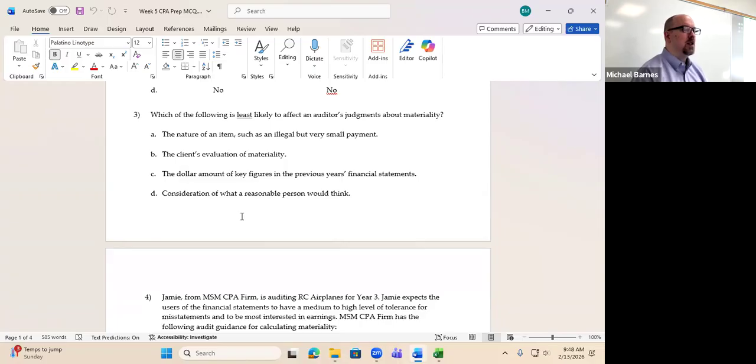The client's evaluation of materiality. How much evaluation of materiality does our client get to do? None. They may independently determine that, but we don't use that as auditors. We don't care how the client assesses materiality. Our assessment is independent. So that's our answer.